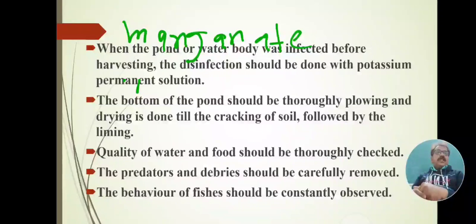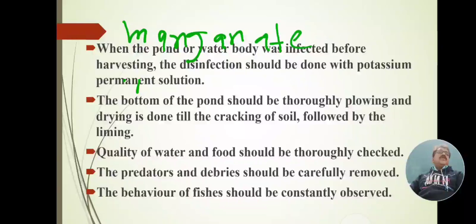Till cracking of soil. When the soil is cracked, oxygen is mixed into the soil, and the pathogens and parasites are killed by the heat of the sun, as well as by the lime. Following this treatment and cracking of soil, the wood, ooze or mud should be treated.